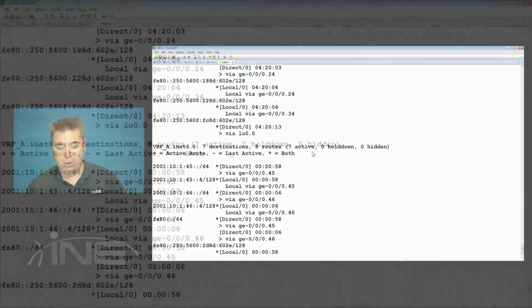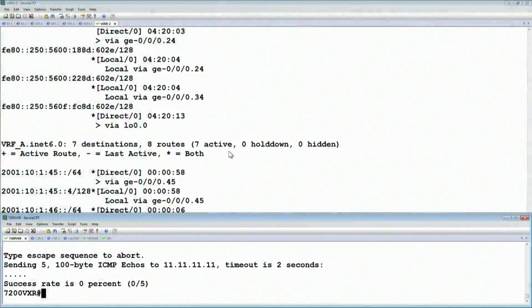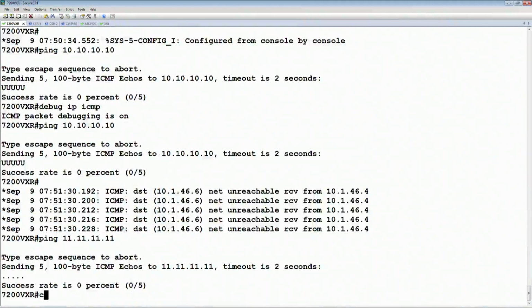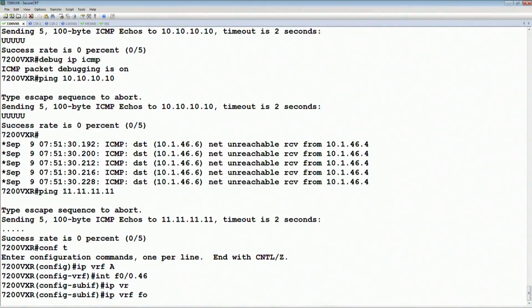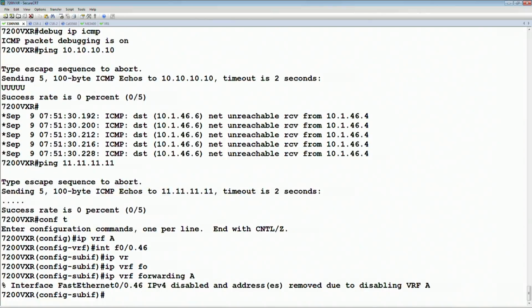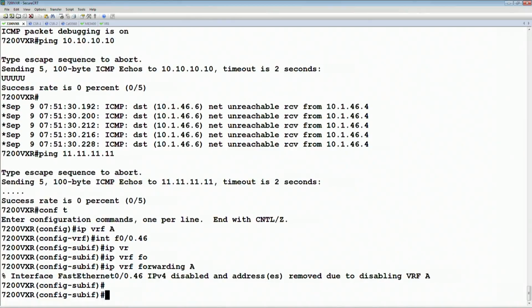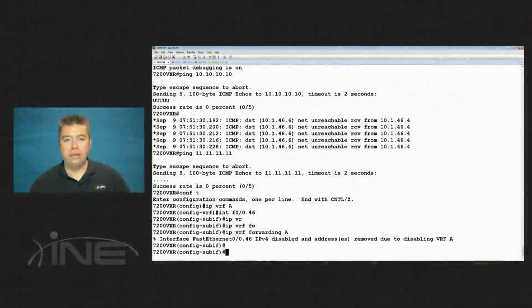Where in the case of IOS, if we were to create a VRF, ip vrf A, and then go to the link level and say ip vrf forwarding A, it removes the addresses. Then you would have to reapply them, and also by default, the VRF is only enabled for IPv4.